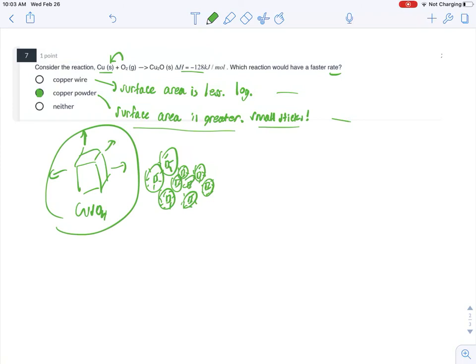The smaller particles have a higher surface area and the reaction is going to be faster.